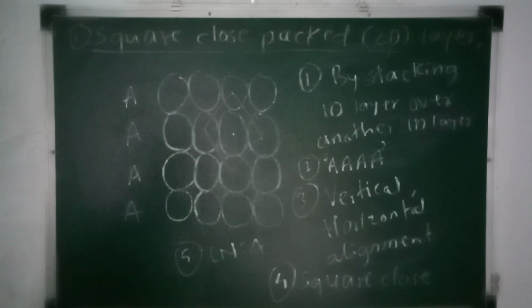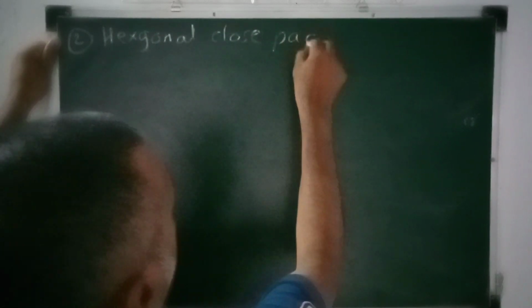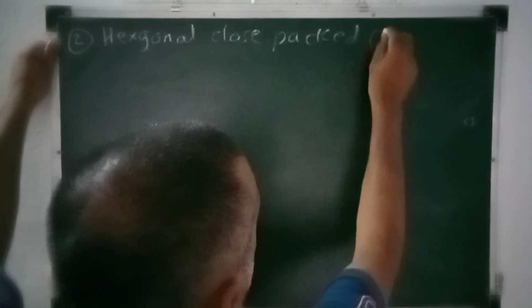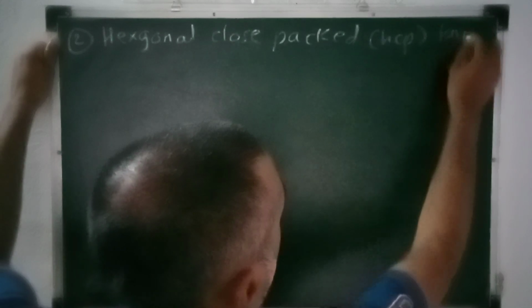Now another type of two-dimensional structure, let me explain. That is hexagonal close packed, that is the HCP structure or layer or arrangement.